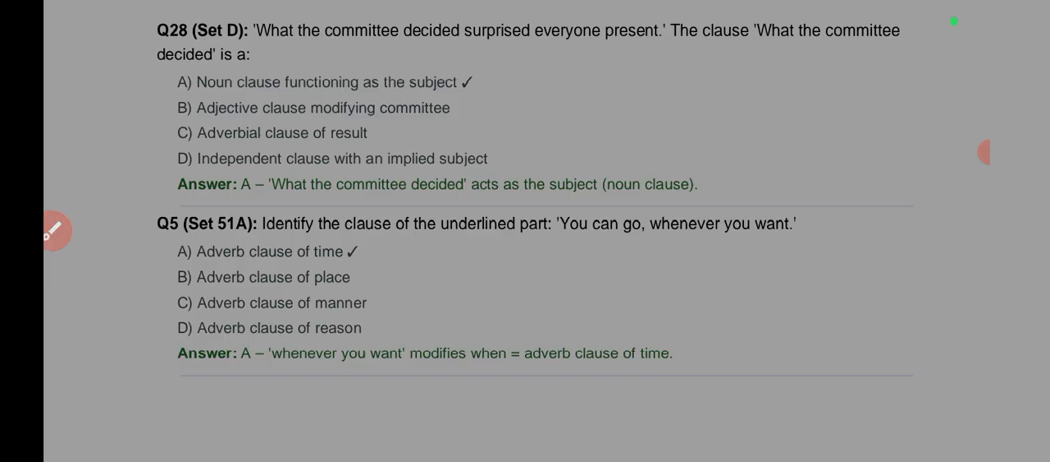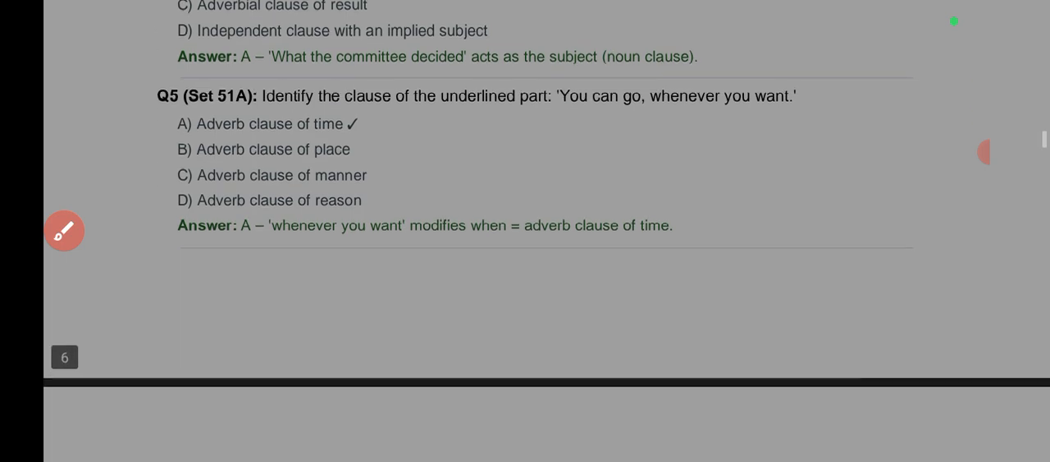Identify the clause of the underlined part. You can go whenever you want. Which one is the underlined part now? I think whenever you want is the underlined clause here. Whenever you want, that's time. Adverbial clause of time. That makes sense.